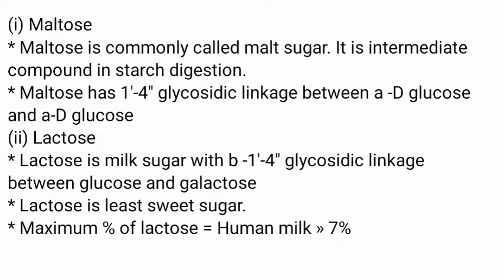Maltose. Maltose is commonly called malt sugar. It is an intermediate compound in starch digestion. Maltose has a 1 to 4 glycosidic linkage between alpha D glucose and alpha D glucose.